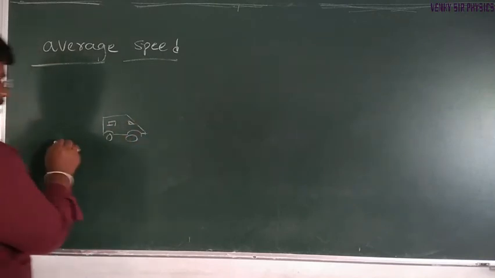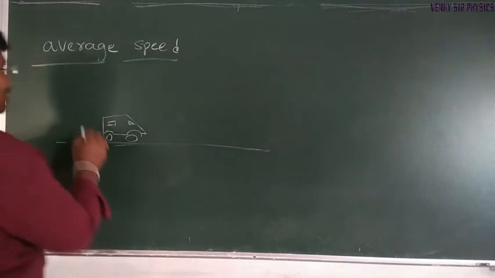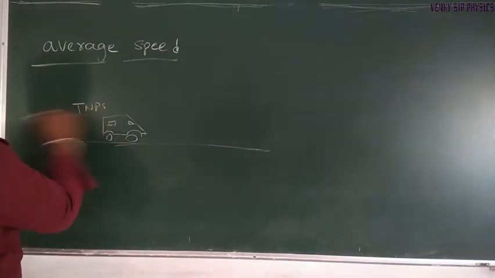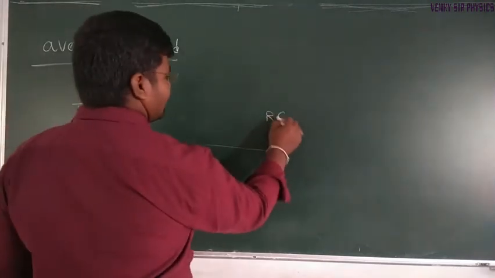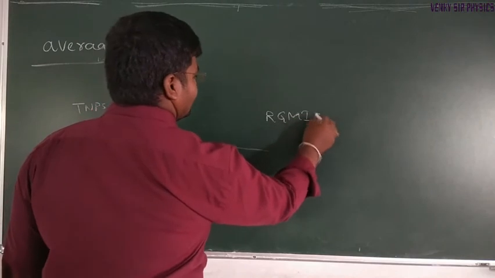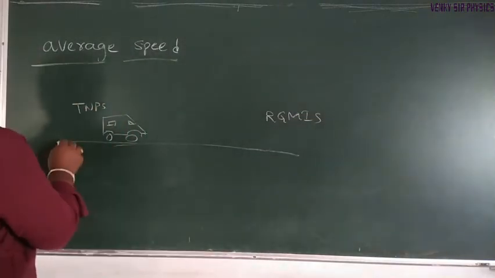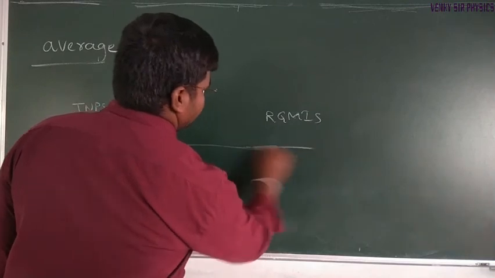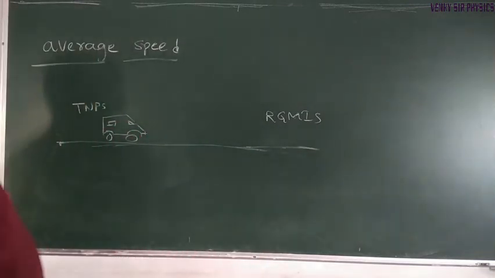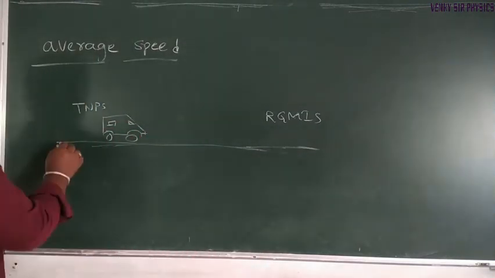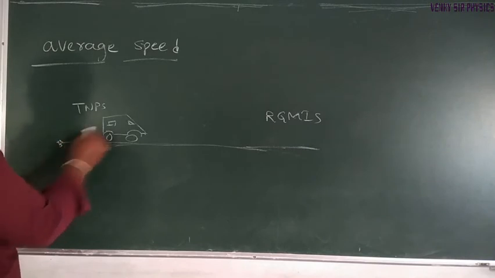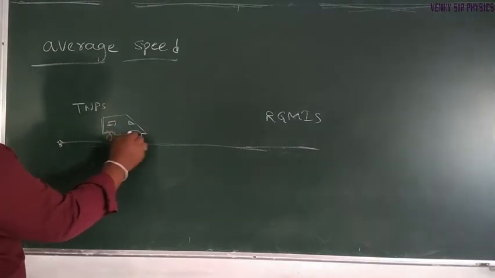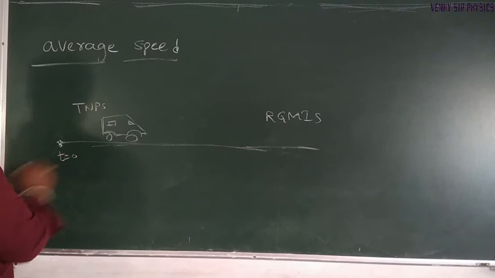While traveling from TNPS to RGMIS, the van moves with different distances in different intervals of time. Initially the van is at rest, t is equal to 0.